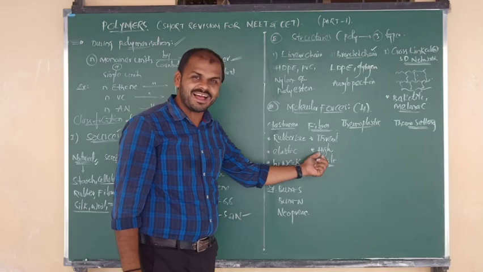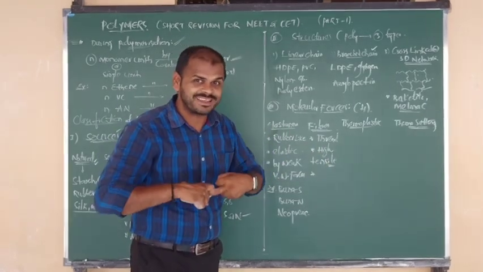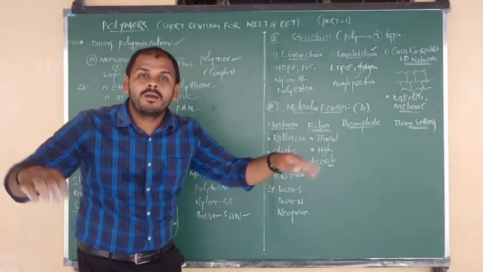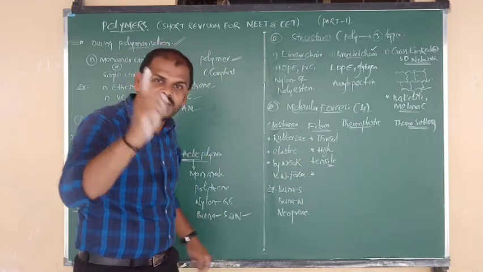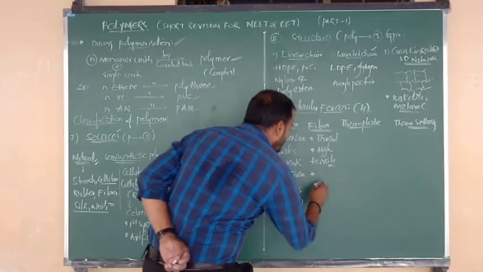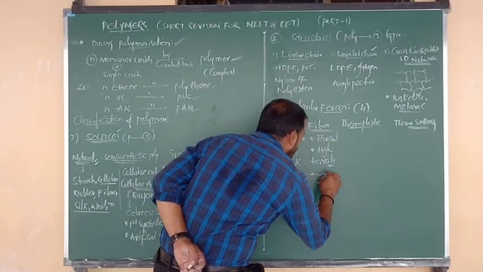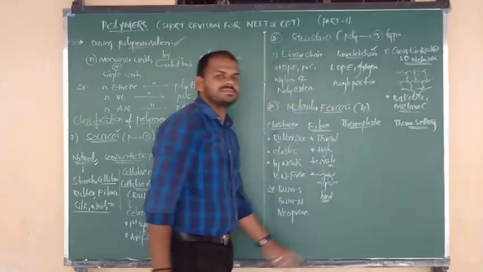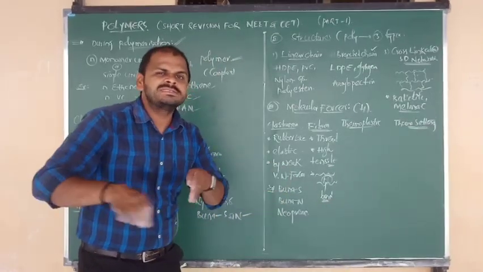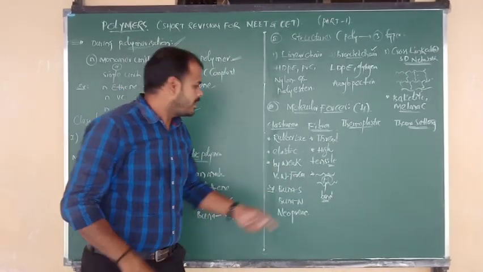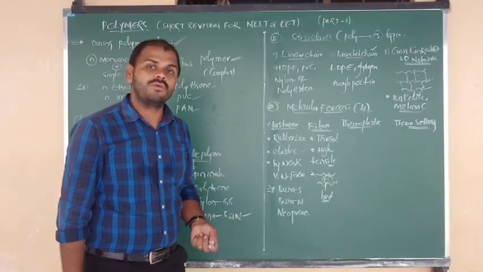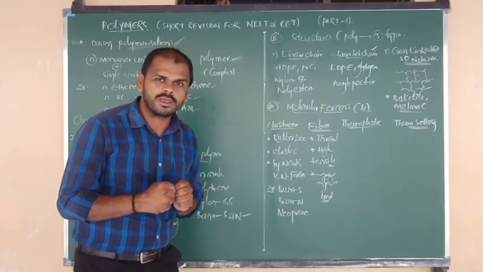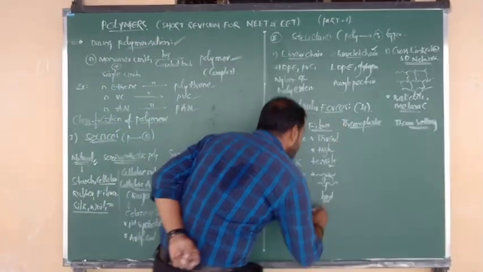But here there is no elastic nature, there is high tensile strength, they cannot stretch that much, because in fibers polymer chains are bonded by hydrogen bonds. Very important question. So in fibers, a number of polymer chains are joined by hydrogen bonds. Due to the presence of more hydrogen bonds between successive polymer chains, fibers have high tensile strength. Okay? Good.